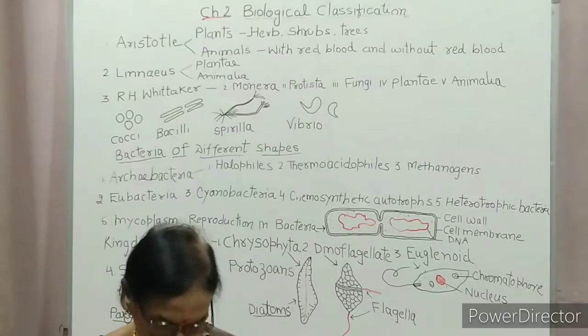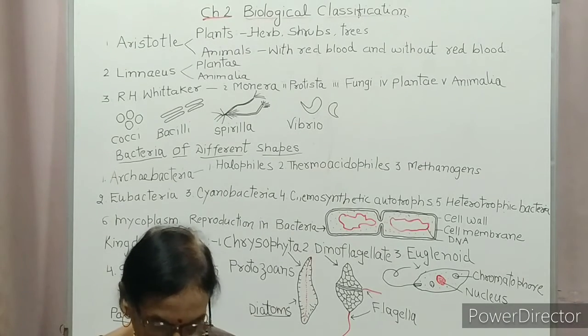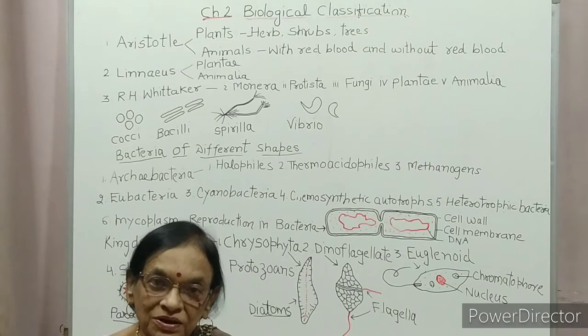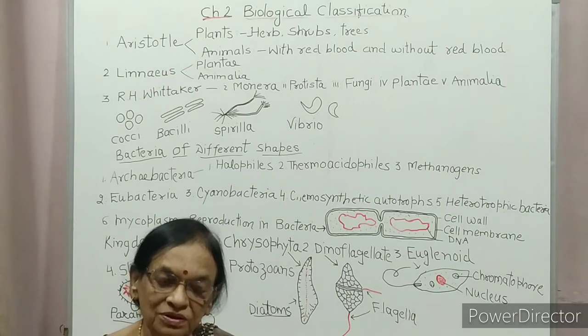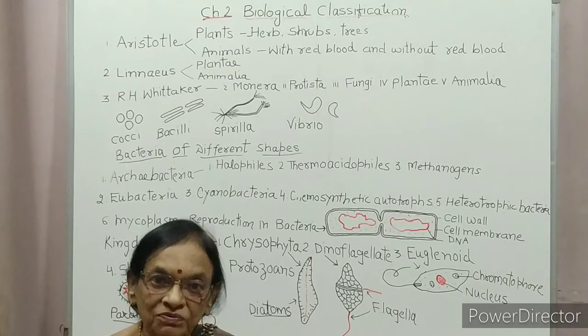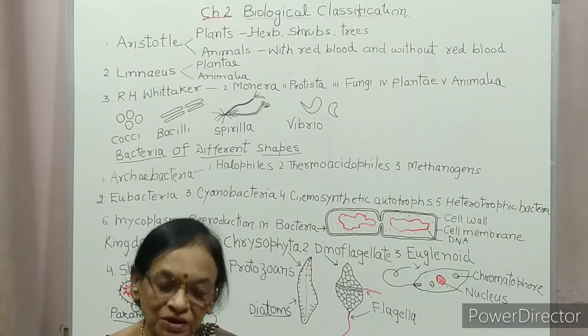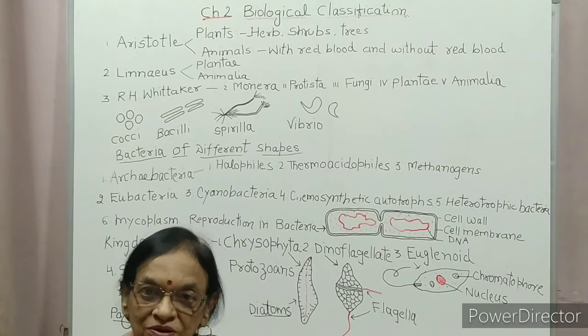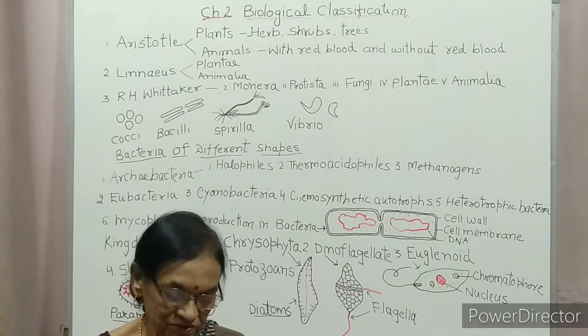They are helpful in making curd from milk. Many antibiotics are produced with the help of bacteria, and nitrogen fixing in legume plants is also due to this